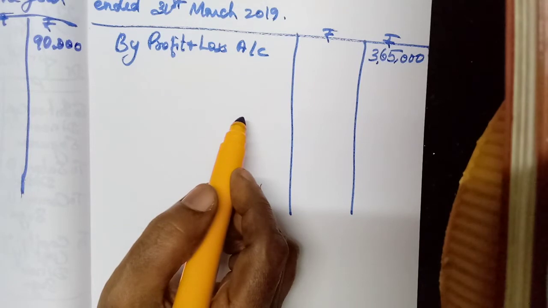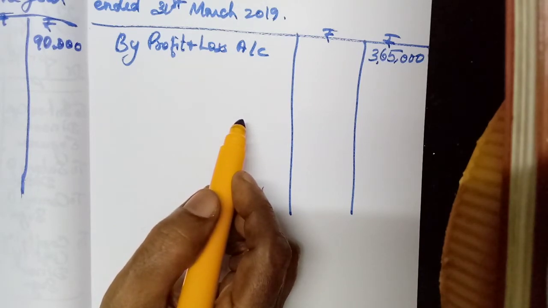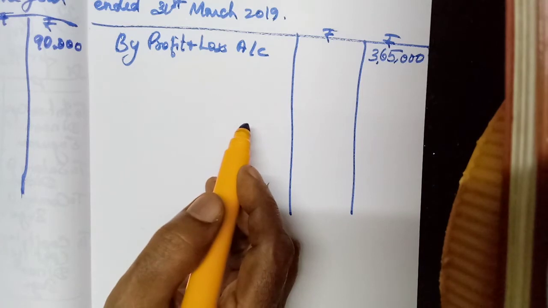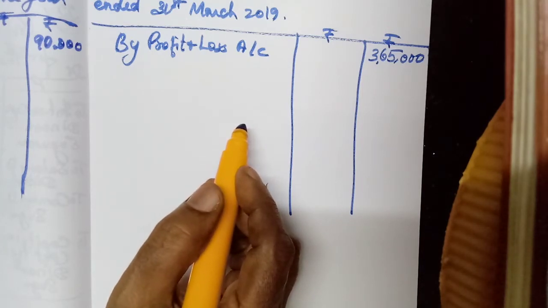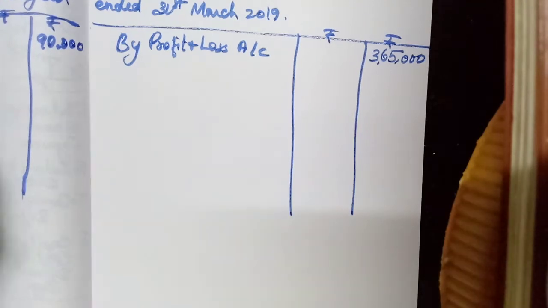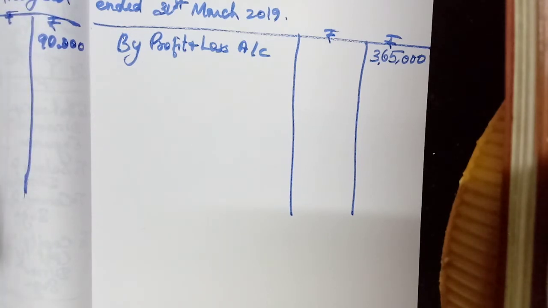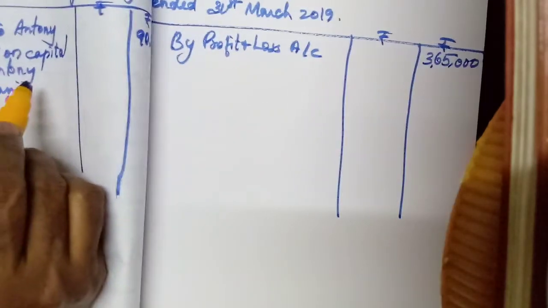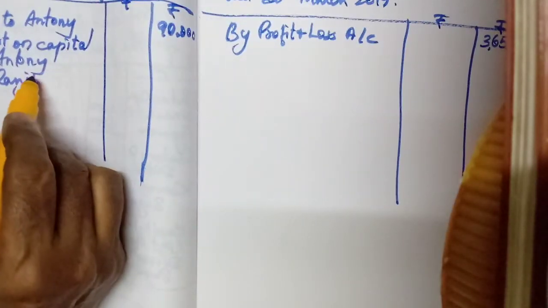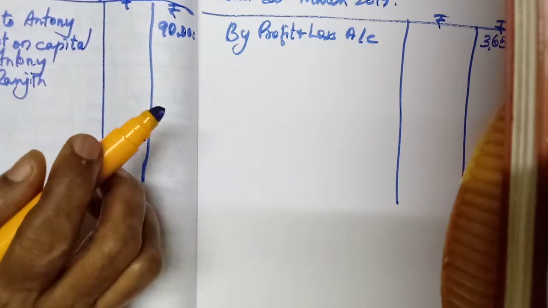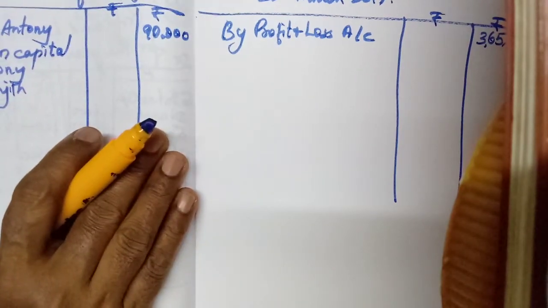Next one, Ranjit is to get 25% commission on profit after allowing salary and interest on capital at 5% per annum. Now, interest on capital. Okay, first Anthony, for two partners, Ranjit. Okay, how much? Interest on capital 5%.